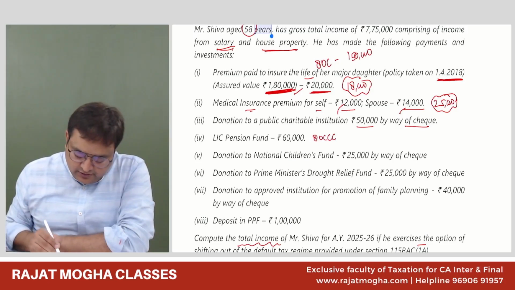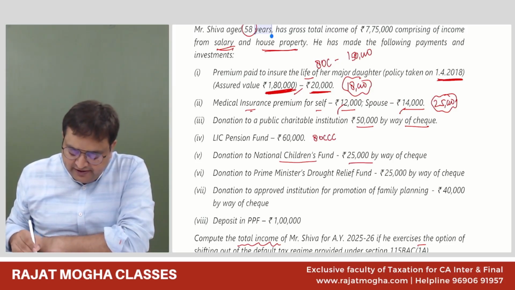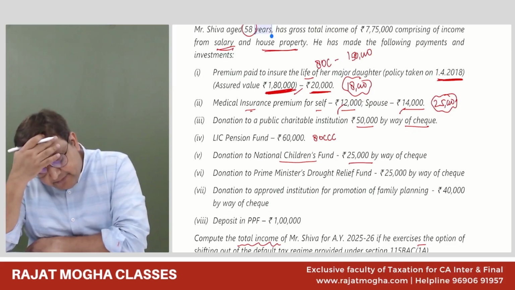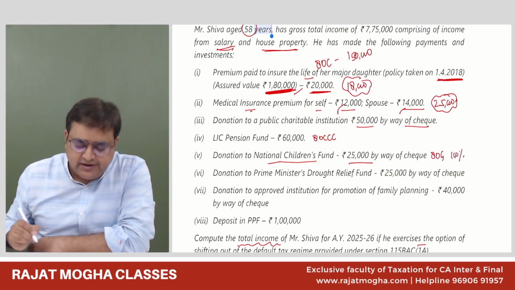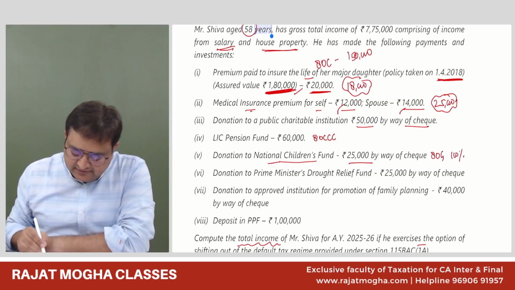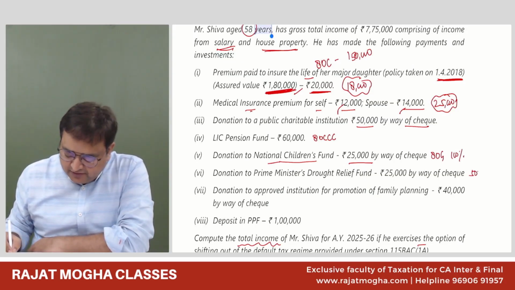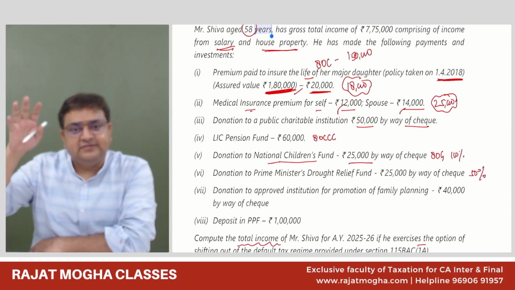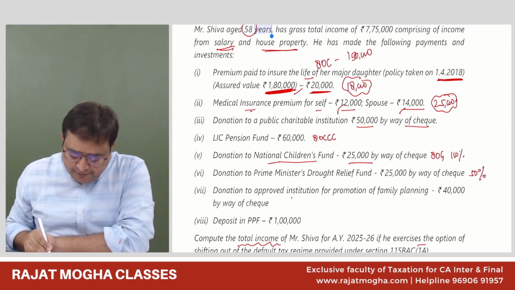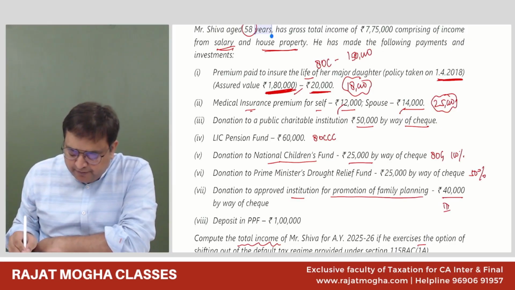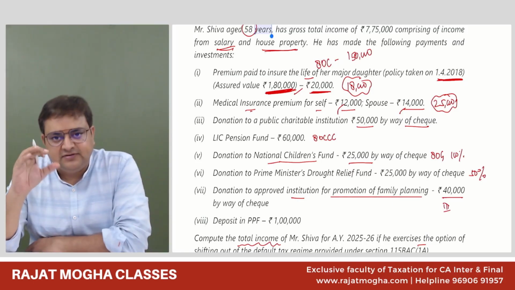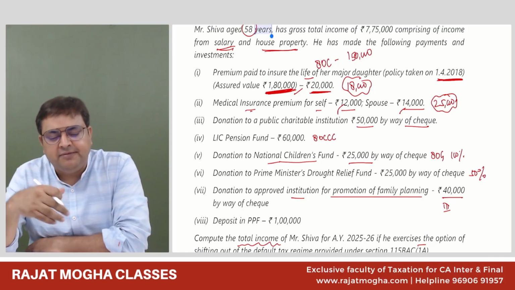Donation to National Children Fund, 25,000 by way of cheque. Please tell me where we can take this deduction. 80G, and this is National Children Fund, 100% of the amount donated. Donation to Prime Minister Drought Relief Fund: this is 50% of the amount donated, second box. Donation to approved institution for promotion of family planning, 40,000 by way of cheque. This is the third box, 100% of the amount donated, subject to 100% of the qualifying limit.